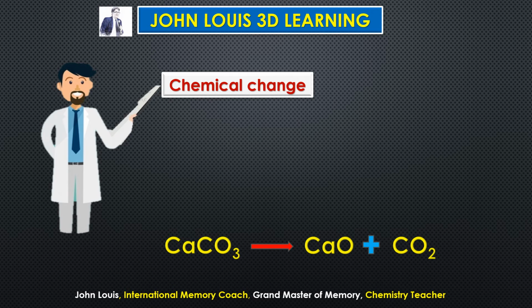So now it has undergone a change, am I right? The original bonds between the atoms in calcium carbonate are broken and new bonds are created to form calcium oxide and carbon dioxide. Clear? For example, if you transfer from one city to another city, you might change your schooling also, am I right?